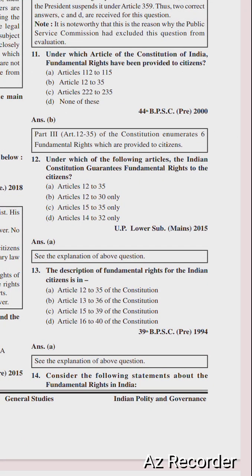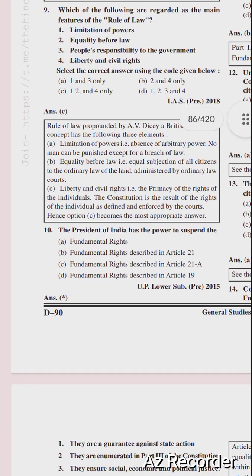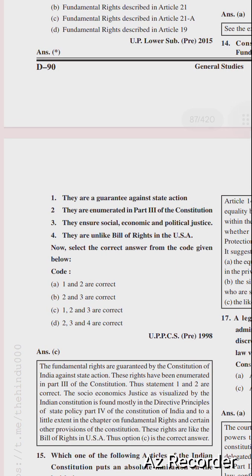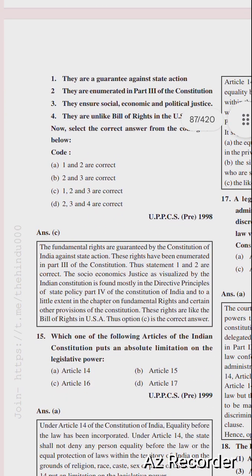Consider the following statements about the fundamental rights in India. C. 1, 2 and 3. They are a guarantee against state actions. They are enumerated in Part 3 of the Constitution. They ensure social, economic and political justice. The fundamental rights are guaranteed by the Constitution of India against state actions. These rights have been enumerated in Part 3 of the Constitution. Thus, statements 1 and 2 are correct.